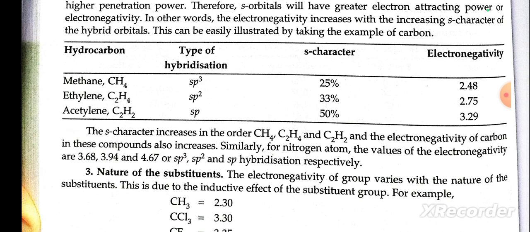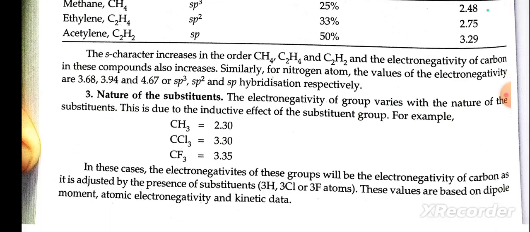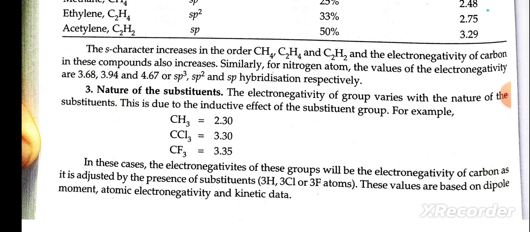This can be easily illustrated by taking the example of carbon. The s character increases in the order CH4, C2H4 and C2H2, and the electronegativity of these compounds also increases. Similarly, for the nitrogen atom, the values of electronegativity are 3.68, 3.94 and so on for sp3, sp2 and sp hybridization respectively.